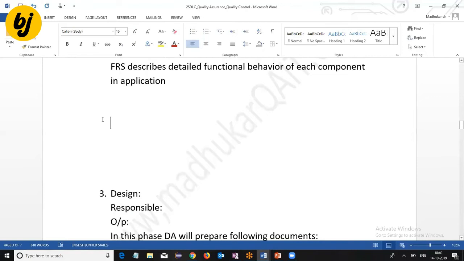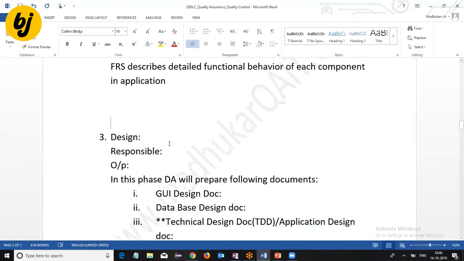Yes, who is responsible for the design? The technical architect, or design architect, is responsible. The technical architect is going to study all the client business needs and the application functionality flow from the BRS and FRS.